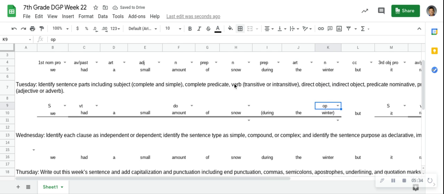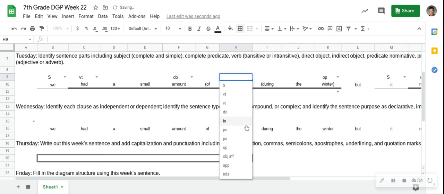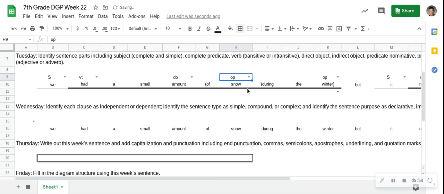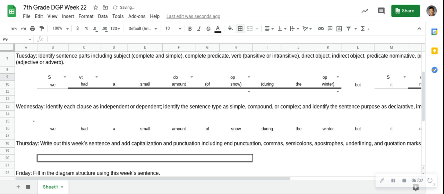Now, if you look on Monday, of is another one of our prepositions. So we would put our parenthesis before of. And what's the object of that preposition? Very good. It would be snow. So our parenthesis would start at of and end with snow. Now, let's find our next preposition.